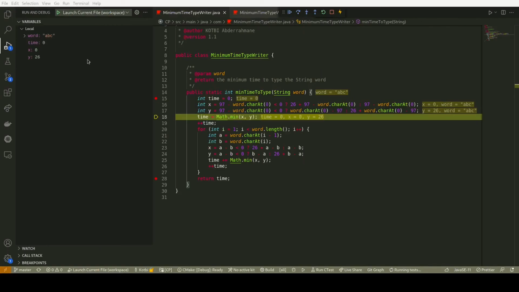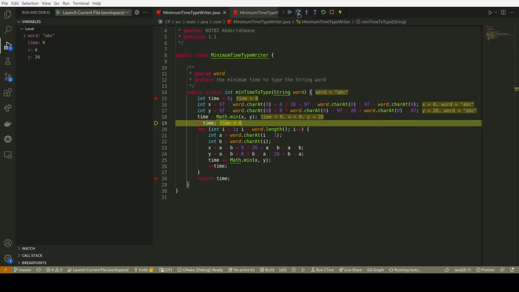Back to VS Code. Now we are going to check what is the minimum of 0 and 26. Obviously it's 0, and then time is going to get its new value, which is 0. And the thing that we are going to do next is add 1 to time, which is the time that we need to write one character.